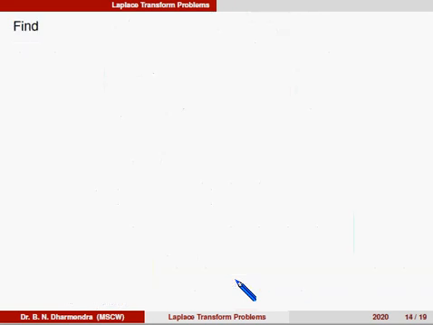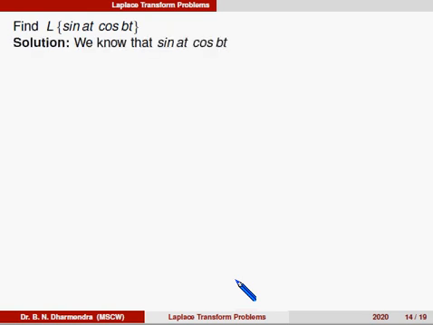Okay. Next point, that is Laplace of sine at into cos bt. So there is the formula for sine A into cos B. We know that sine A into cos B is 1 by 2 into sine of A plus B plus sine of A minus B.